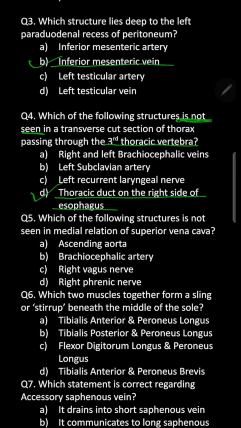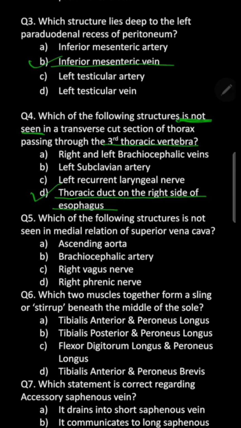Remember, in the inferior mediastinum, that's posterior mediastinum actually, the thoracic duct lies on the right side of the abdominal aorta, on the right side of the spine. At the level of T5, it crosses from right to the left side, and in the superior mediastinum, it continues to ascend onto the left side of the spine, or you can say the esophagus.